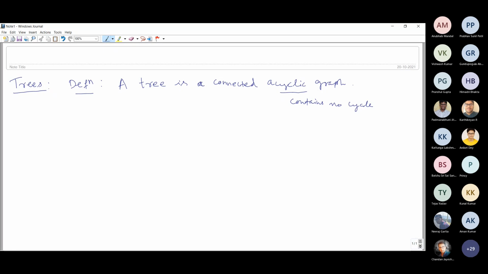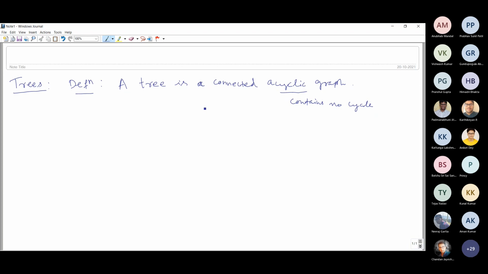Whenever I say graph, I mean an undirected graph, so no direction is considered here. And T is a connected acyclic graph. Connected means between every pair of vertices there should be a path, and acyclic means it should not contain a cycle.